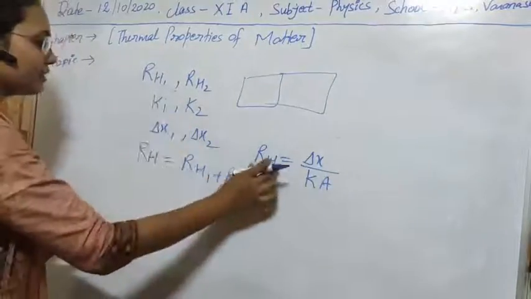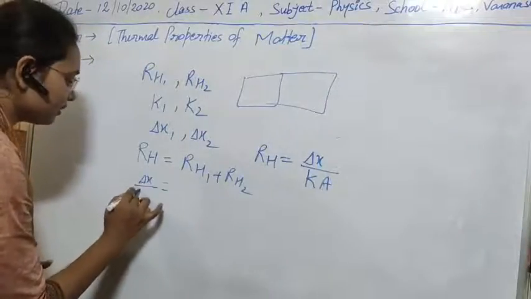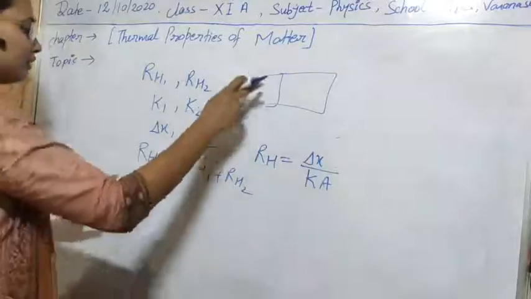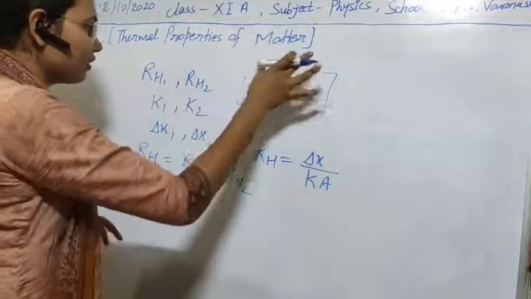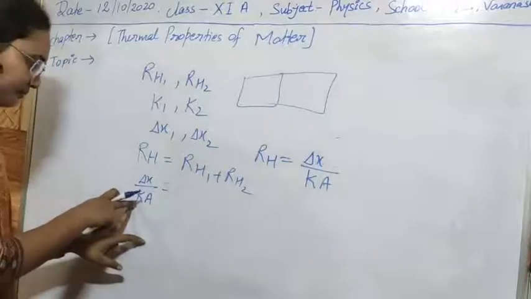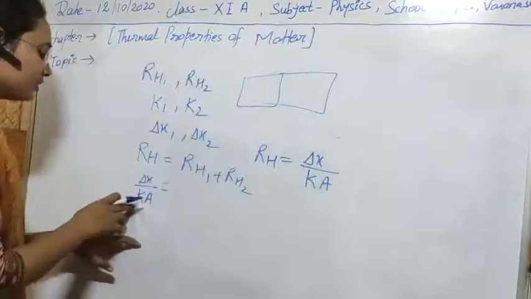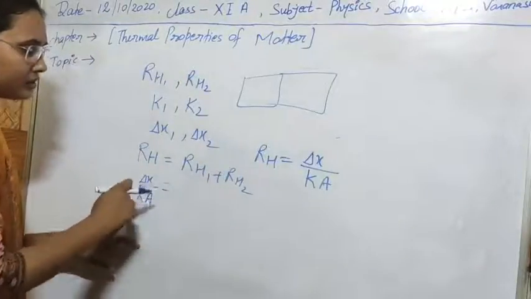With the help of this, we can write delta X upon KA, where delta X is the distance between two phases in the combination, K is the thermal conductivity of the new material, and A is the area.